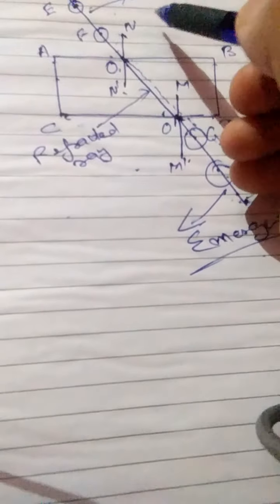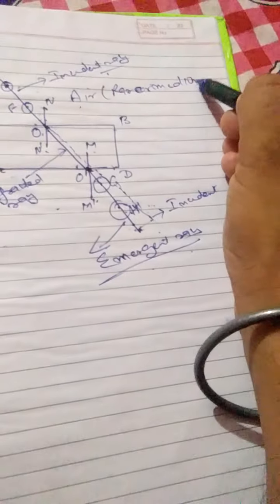First of all, we discuss some points here. From the definition of refraction of light, when a ray of light enters from one medium to another medium, here one medium is air, that is the rarer medium, medium 1.